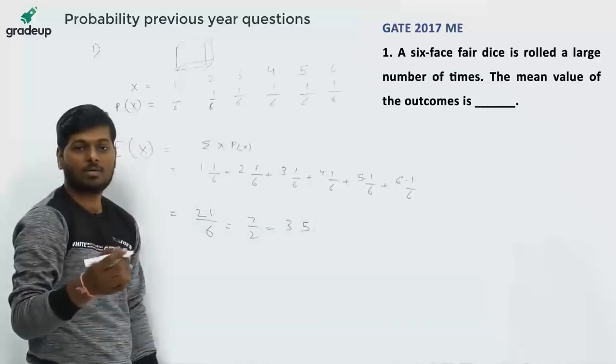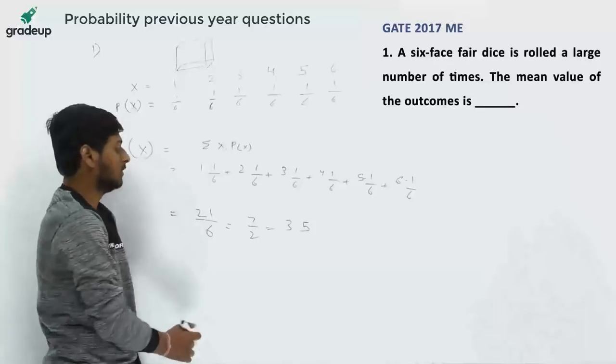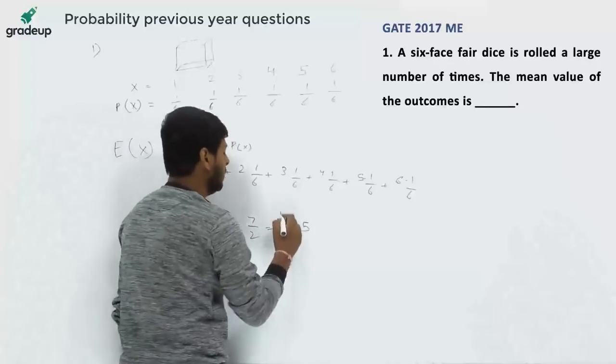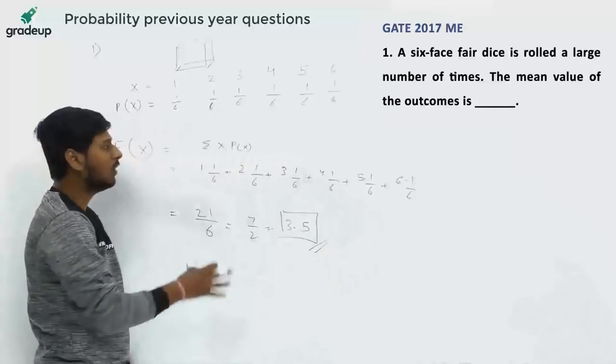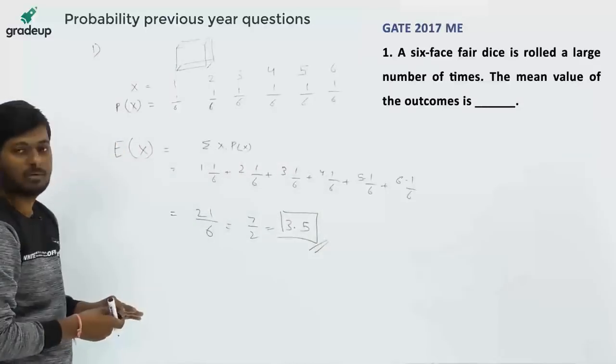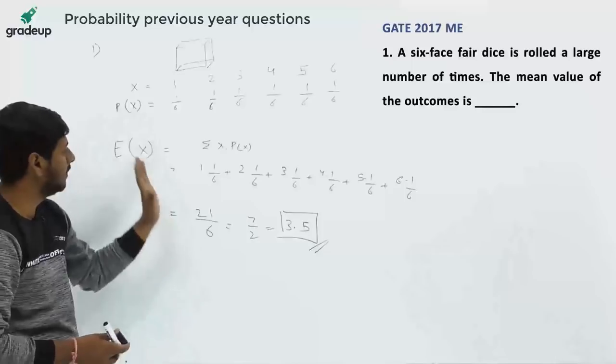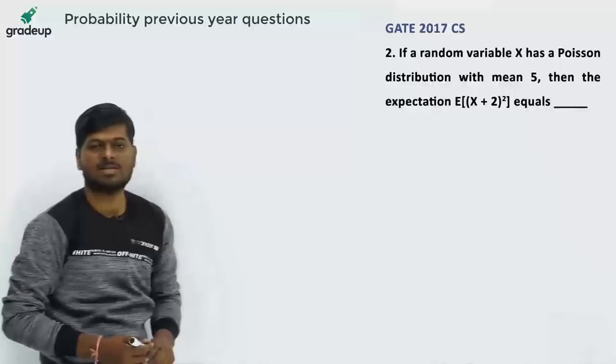So the question is asking for the mean value of the outcomes. So the mean value of the outcomes will be 3.5. This is our answer. Okay, all of you got it? It's a very simple question. Just we have to apply the formula for the mean. Okay, see the second question.